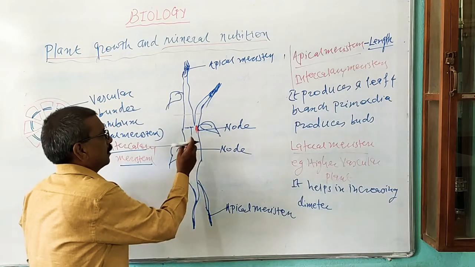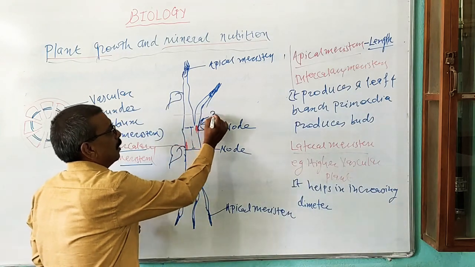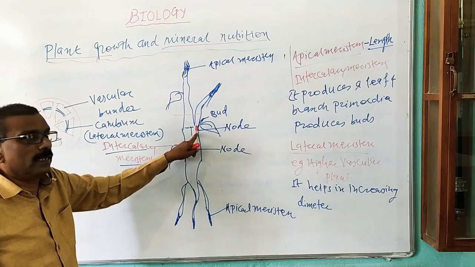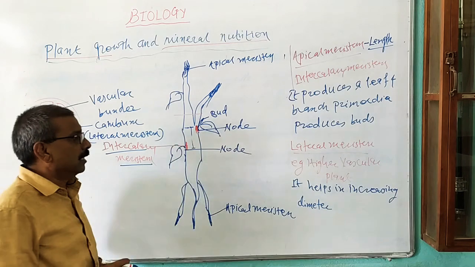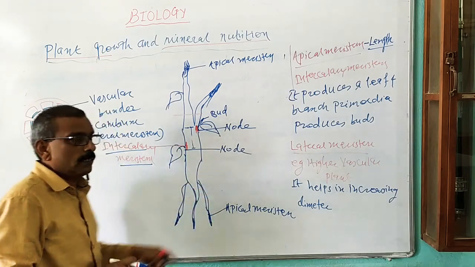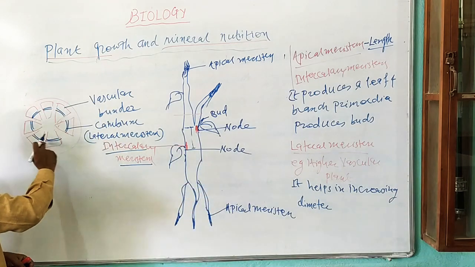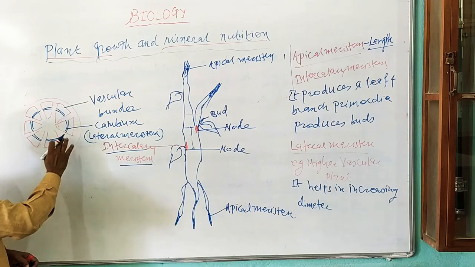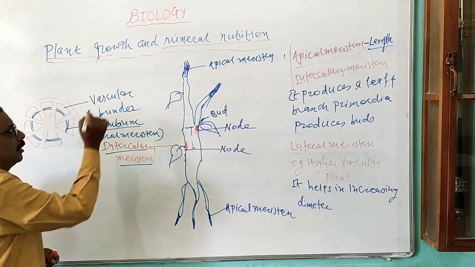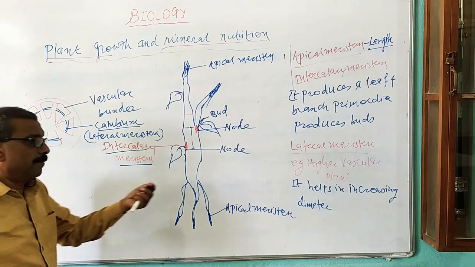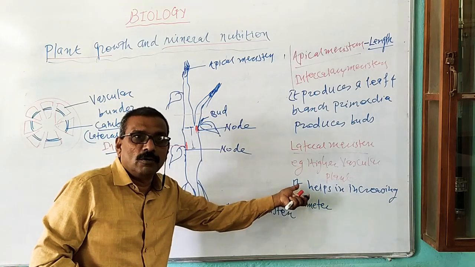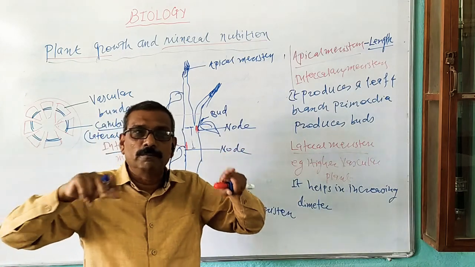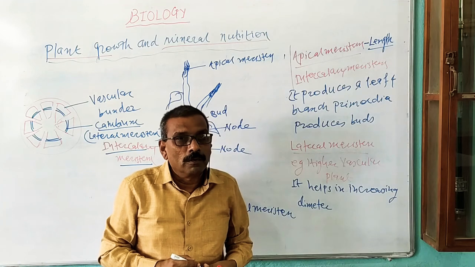Now buds are produced like this. Here, this one is a bud which is produced from the intercalary meristem. Then next one is a lateral meristem, which is present in the form of meristematic tissue as a strip in the higher vascular plant. That one is known as a cambium. And this cambium, or lateral meristem, helps for increasing diameter or width of the higher vascular plant.